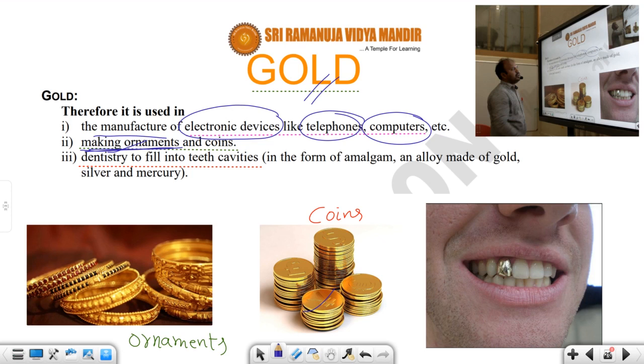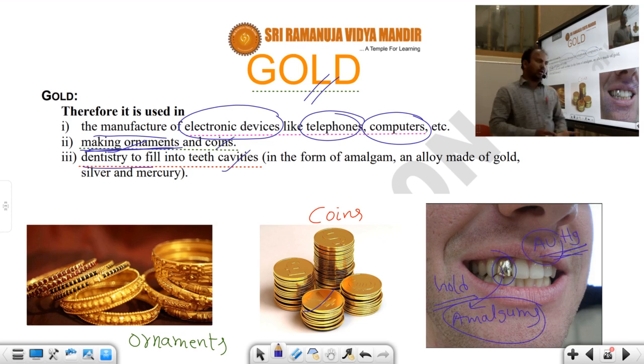So when mercury contacts metals, only then do we get amalgams. If mercury contacts zinc, it is zinc amalgam. If mercury contacts silver, that is called silver amalgam. Likewise, if mercury contacts gold, that is called gold amalgam, and this gold amalgam is mainly used to fill teeth cavities in dentistry. So these are the wide spectrum of uses of gold. And after that, silver.